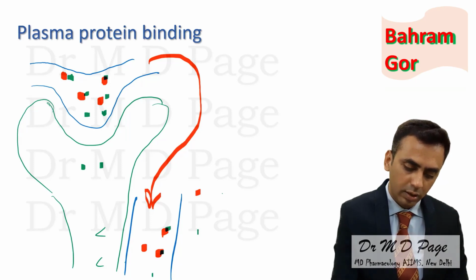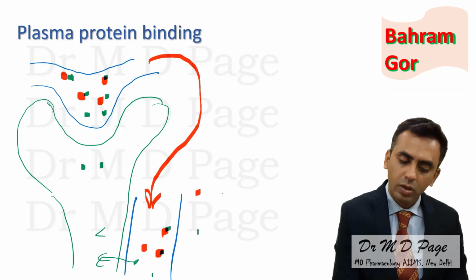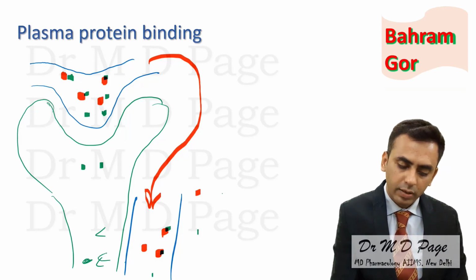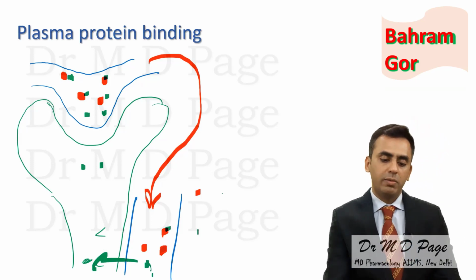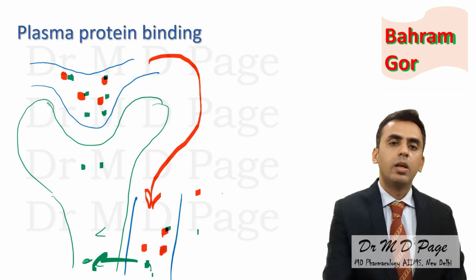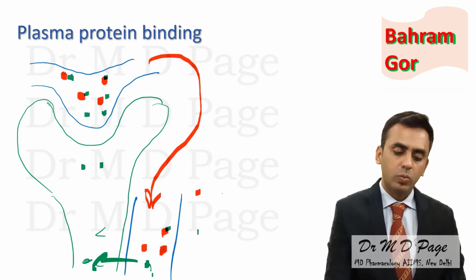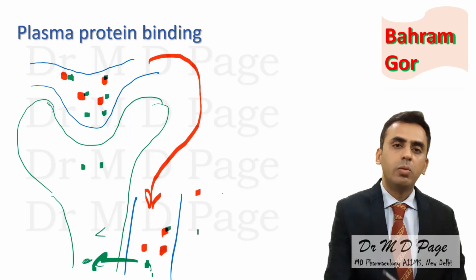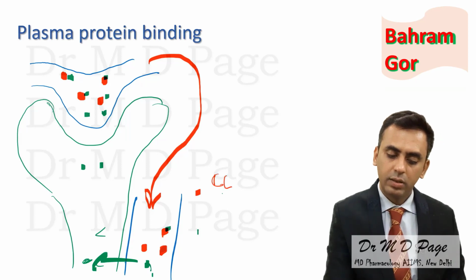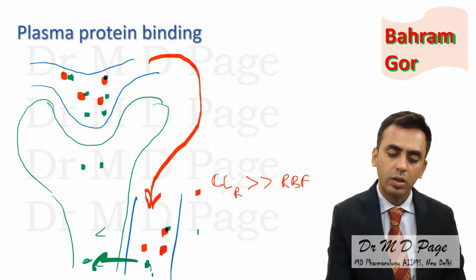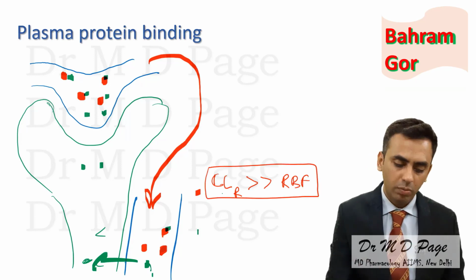Again here it will be released, again this will enter into tubular secretion, again the drug which was bound to plasma protein will be released and secreted. So what I mean to say is, as the free drug is secreted, more drug is released and more drug will be excreted. So the renal clearance is much more than the total renal blood flow. This is for drugs which have plasma protein binding.